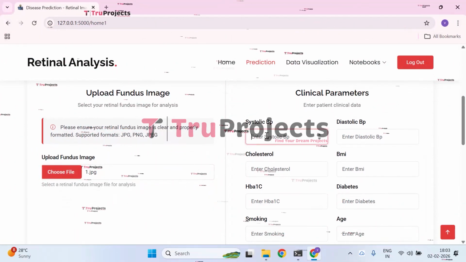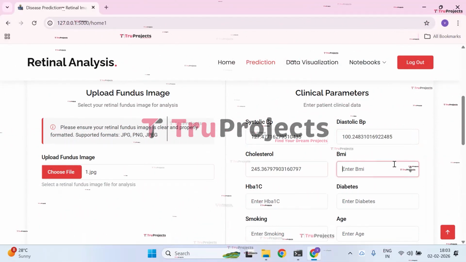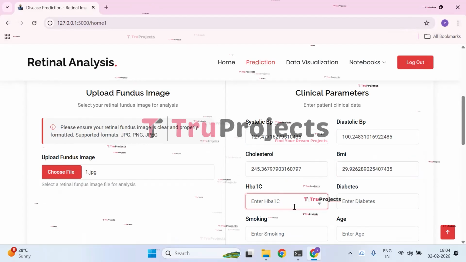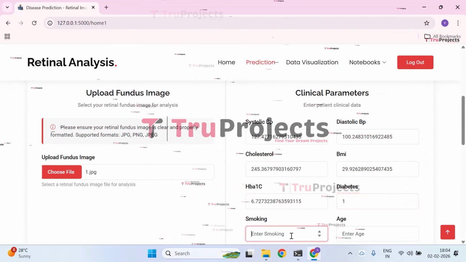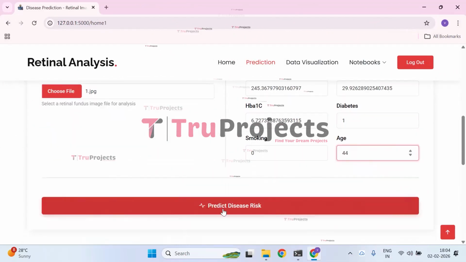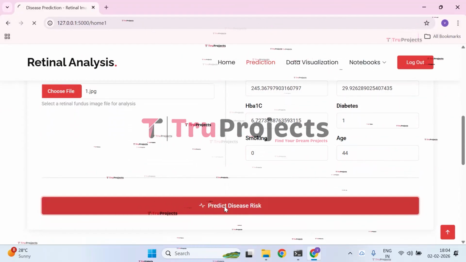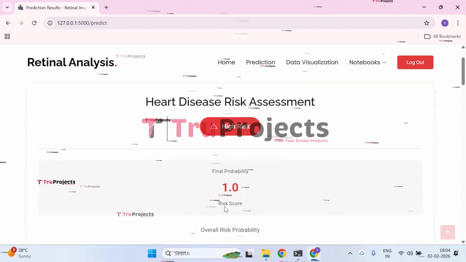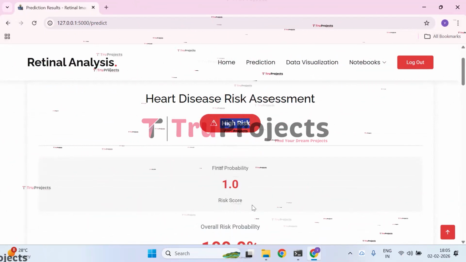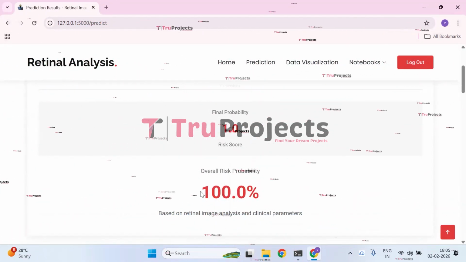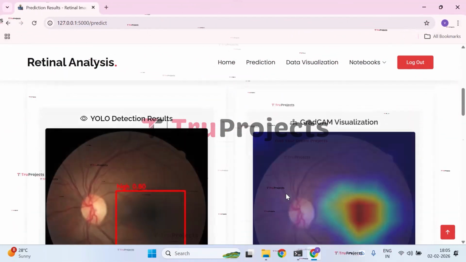Systolic BP, the value will be. Diastolic BP value will be. The cholesterol value will be. BMI value will be. HbA1c value will be. Diabetes value will be. Smoking value will be. And age. Now, let us click on predict disease risk. So the given inputs, the image and the parameters, are pre-processed and the output is displayed as high risk and the final probability is 1.0. Overall risk probability is 100% based on the retinal image analysis and the clinical parameters.